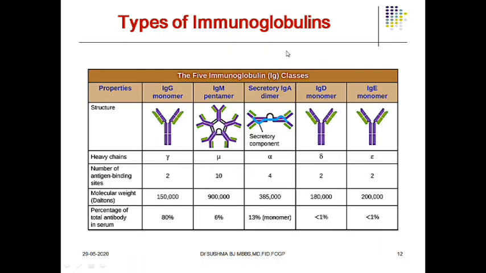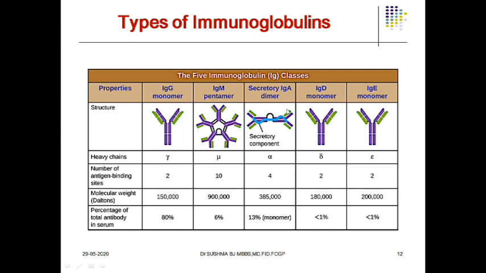Now coming to the types of immunoglobulins. Any particular type can be asked in the examination. This is IgG, IgM, IgA, IgD and IgE. Now the structure of IgG: it is a monomer because it contains 2 light chains and 2 heavy chains. It is a single antibody. Coming to IgM, it is a pentamer. You can see now 1, 2, 3, 4, 5. 5 IgG-like molecules are attached here, resulting in what is called a pentamer. Can you tell me how many heavy chains and how many light chains are present in IgM? It is 10 heavy chains and 10 light chains.